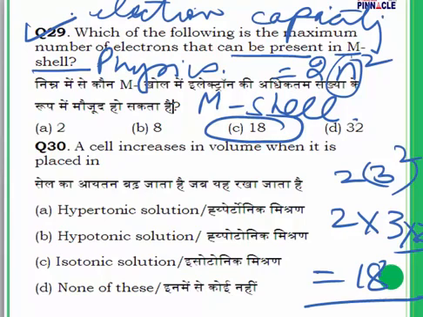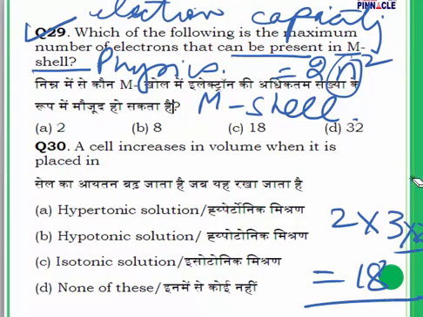After question number 29, let us move on to question number 30. Read the question. The question is related to biology. There are a lot of questions these days on biology and geography, so make sure these sections are strong enough. A cell increases in volume when it is placed in hypertonic solution, hypotonic solution, isotonic solution, or none of these.